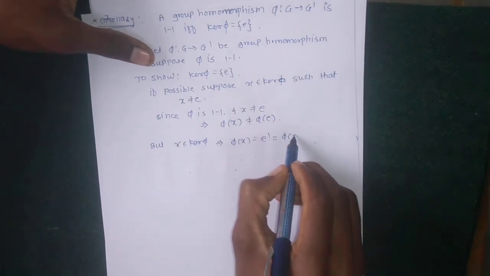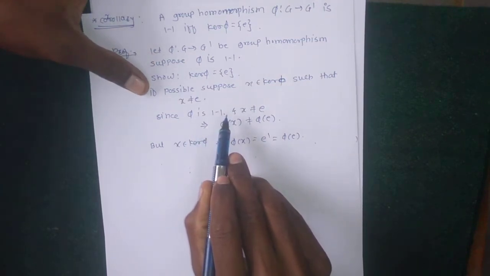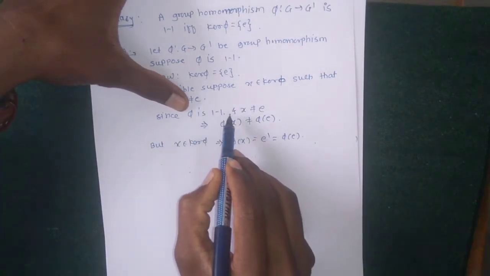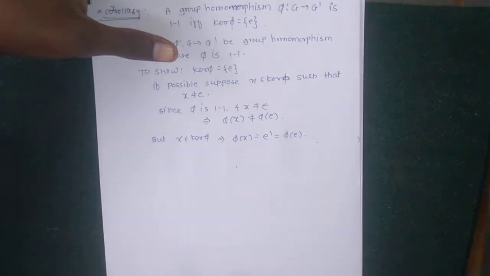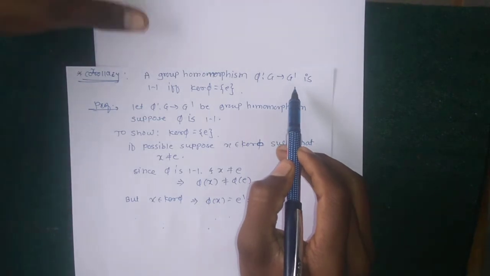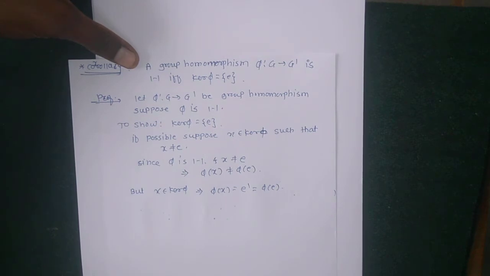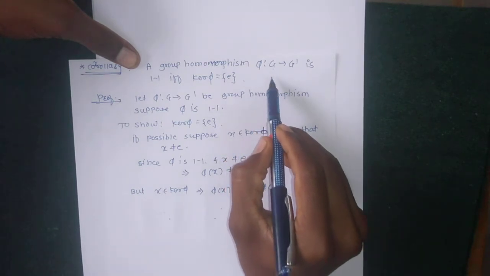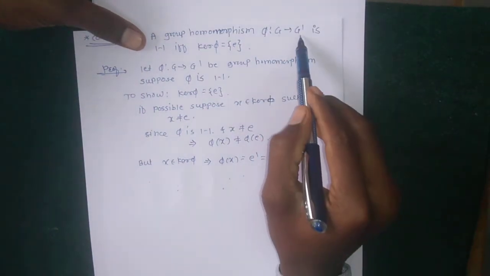Also, phi of e equals e dash, because phi is one-one, as seen in the previous theorem: if e belongs to G is the identity, then phi of e is the identity of G dash.